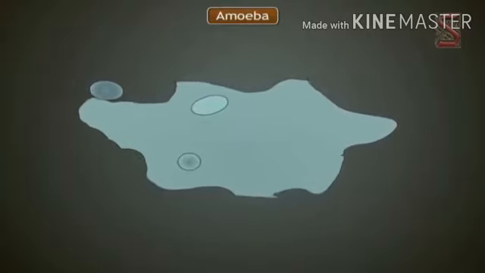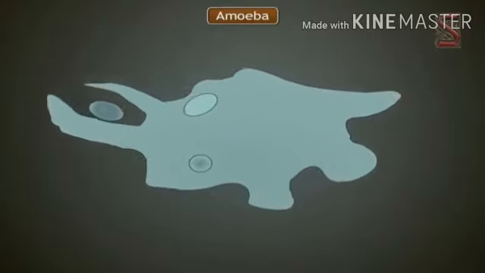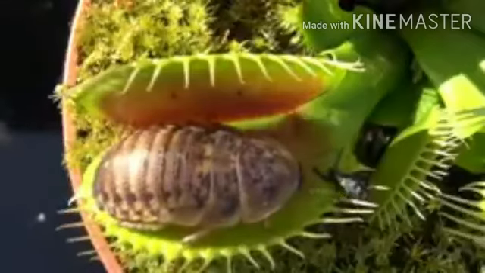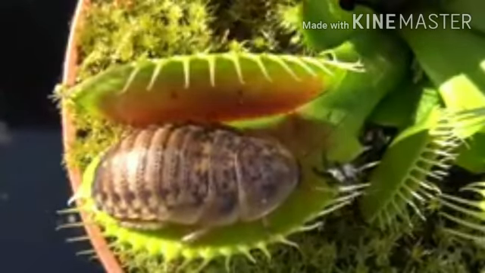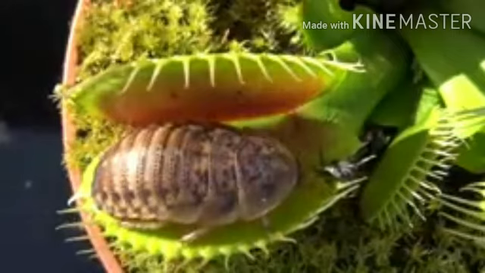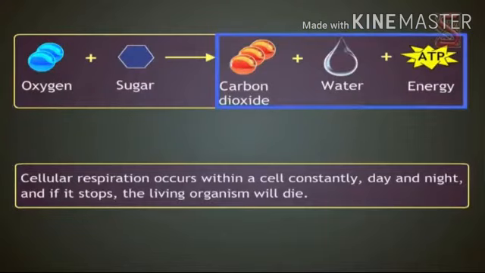Cellular respiration provides energy to amoeba to engulf its food and to pitcher plant to capture its prey. It occurs within a cell constantly, day and night. If it gets stopped, the living organism will die.